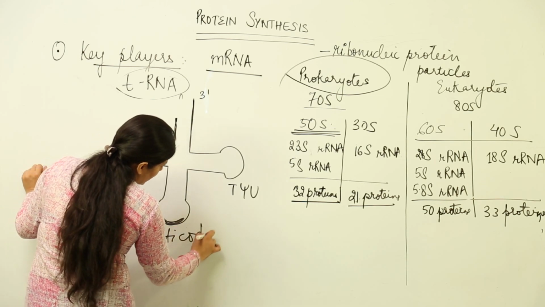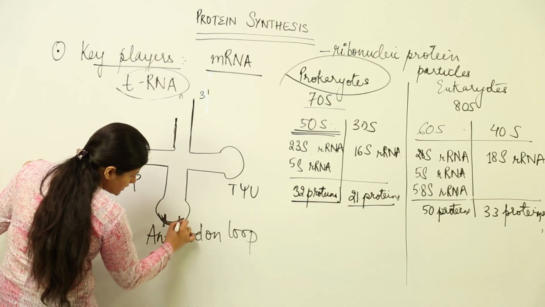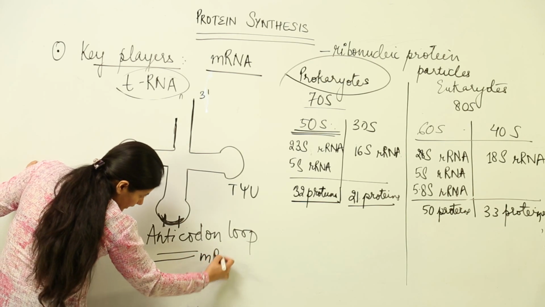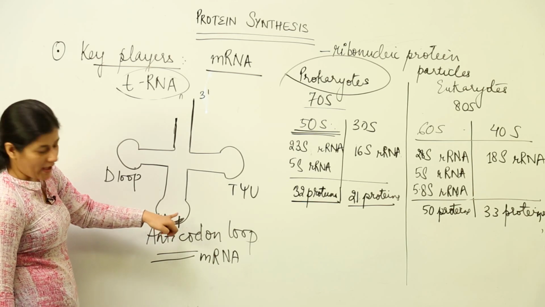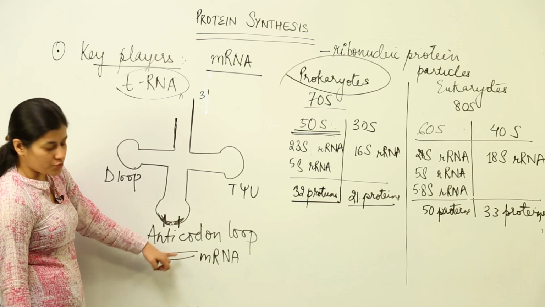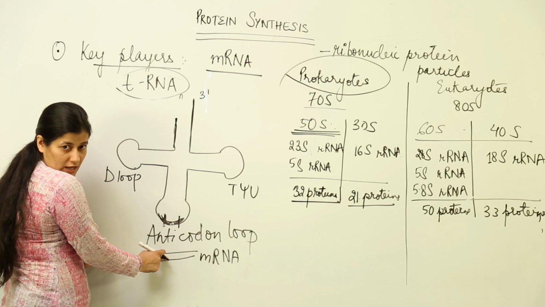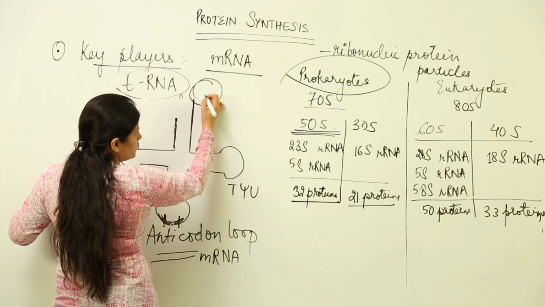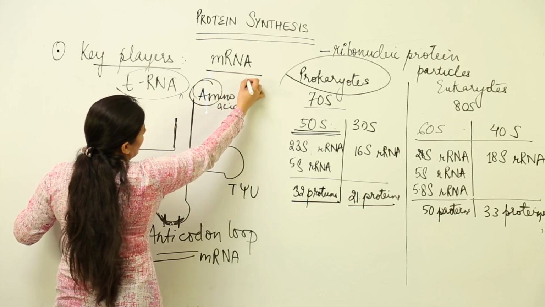Important point, the anticodon loop has a triplet sequence which is complementary to mRNA. We'll talk about it later on, but you have to remember this anticodon loop has a triplet sequence which is complementary to mRNA, and according to this sequence, which would be complementary to a given mRNA sequence, there would be association or addition of amino acid at the 3' end.